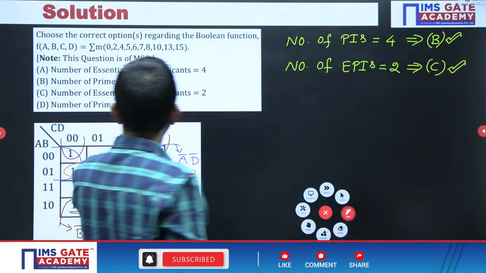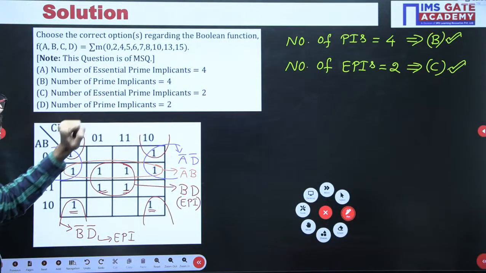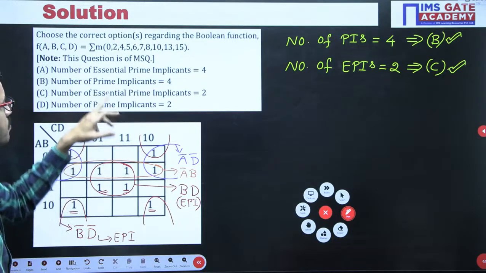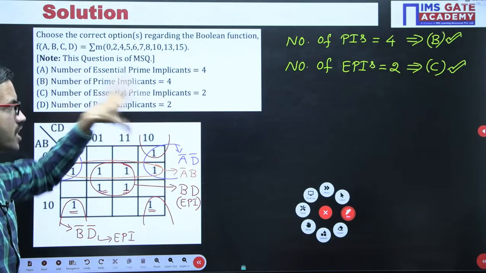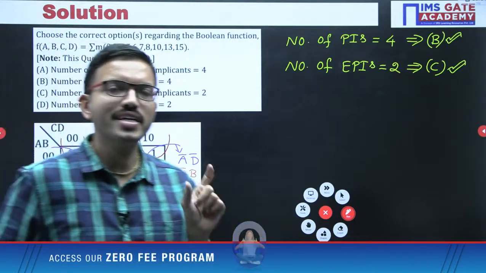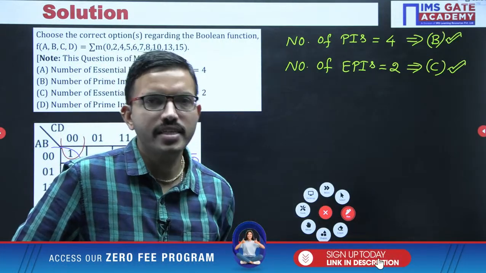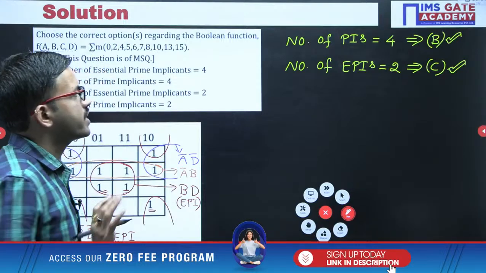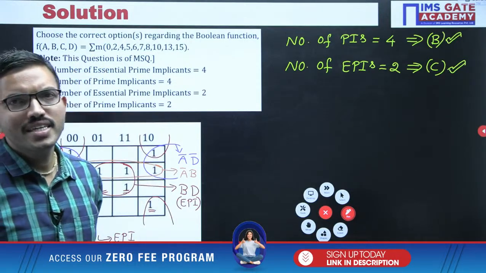Okay, the moment option B is satisfied, obviously D we can eliminate. Similarly, if option C is satisfied, option A we can eliminate for this question, because 2 choices are regarding the number of prime implicants, and 2 choices are related to the number of essential ones. Okay, right. Up to here, everyone has done correctly, very well.